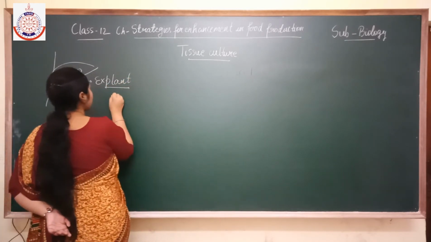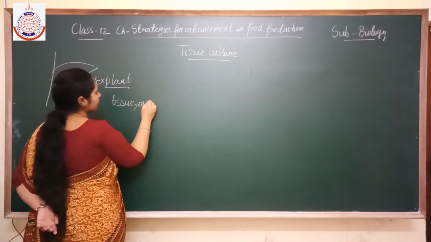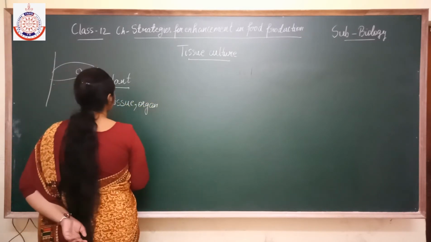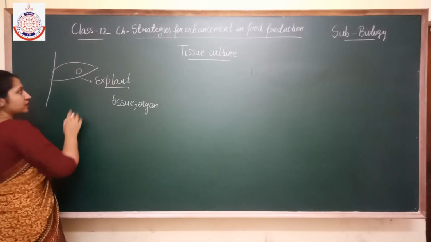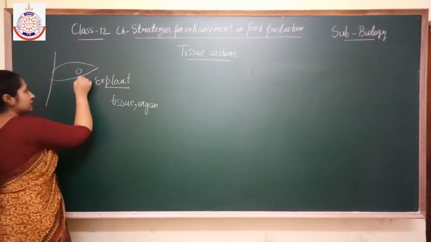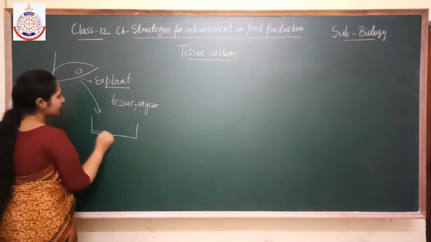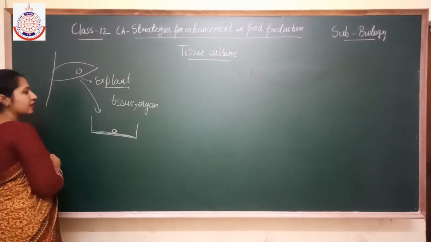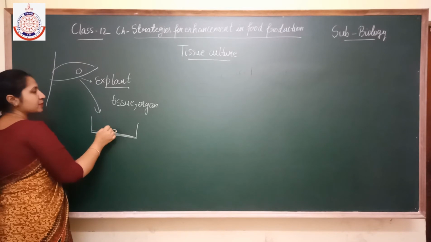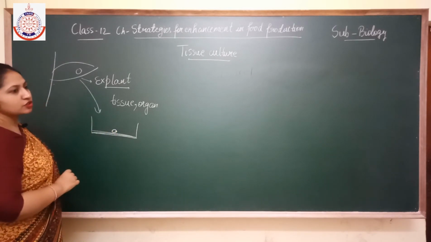It can be any tissue, it can be any organ also, and when this explant is isolated from the parent plant and grown in a suitable medium, and when this explant forms a new plant, it is known as tissue culture.